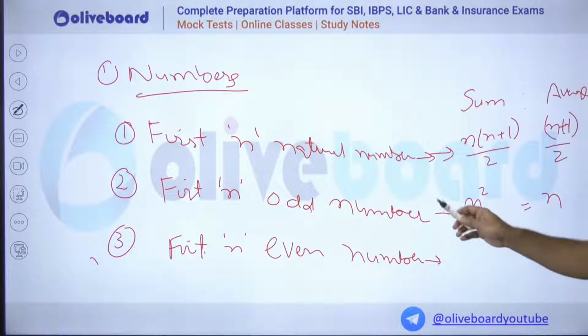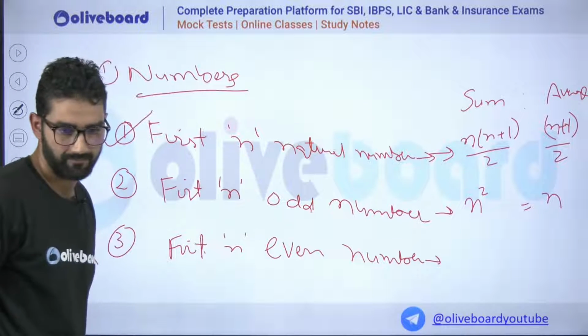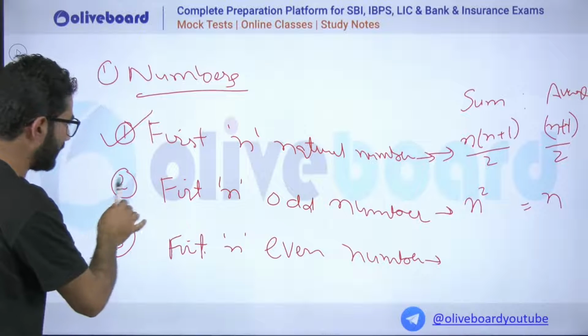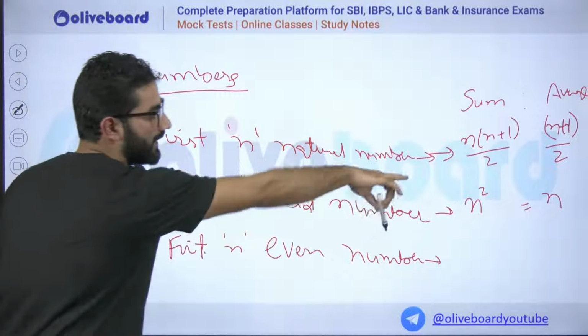No, first odd numbers you have given, you can directly calculate with this formula. If natural numbers are given, you can directly go for that. If odd numbers are given, you can directly go for this.